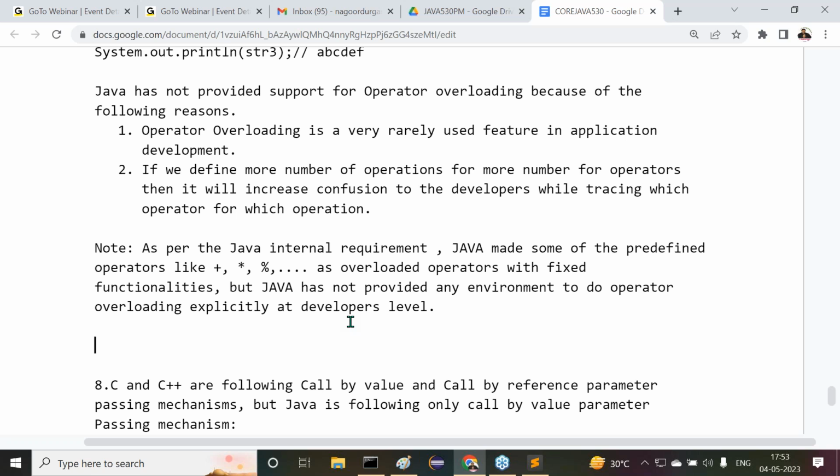Understand it or not? The point is that internally it exists. Java has defined how much it requires. Explicitly, it is not possible. If you want to provide operator overloading explicitly, it is not possible.